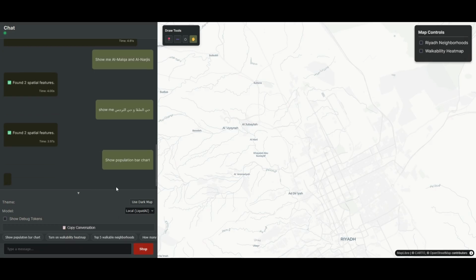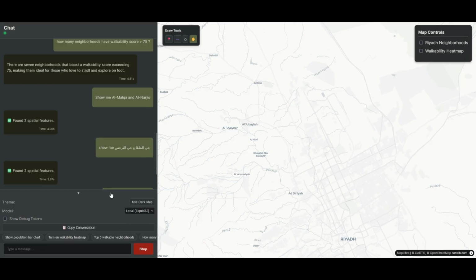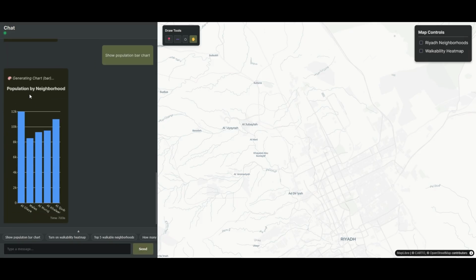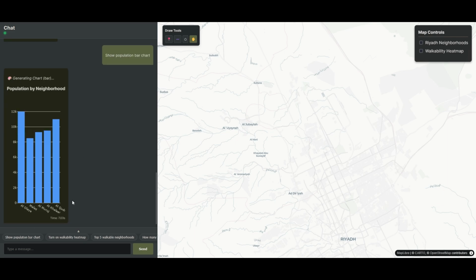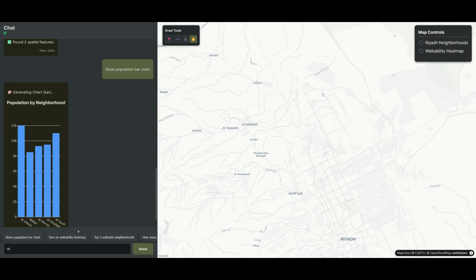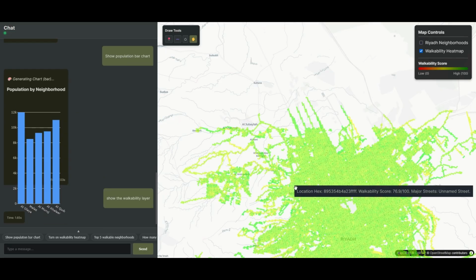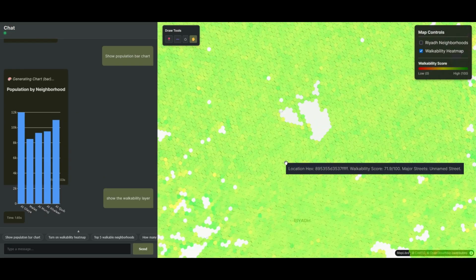We could also use it to show some charts here. It shows us charts about the data that we have. Also, one last thing I would be saying, that it also can interact with the layers. So if I say show me the walkability layer, it should show me the hexagons that we use for this